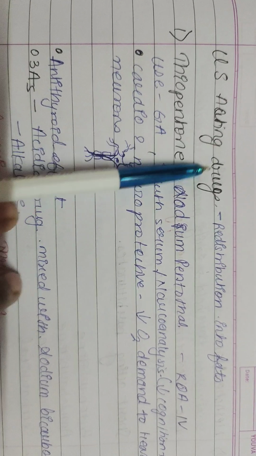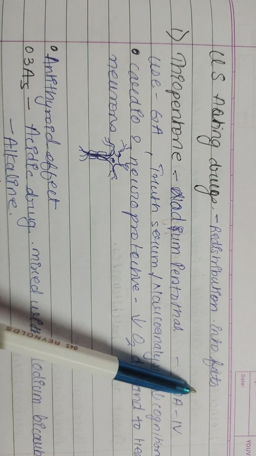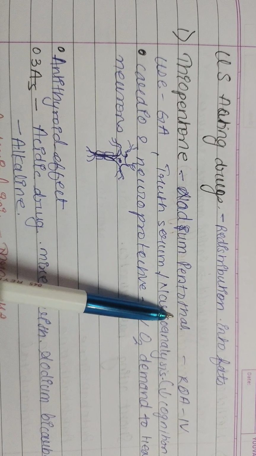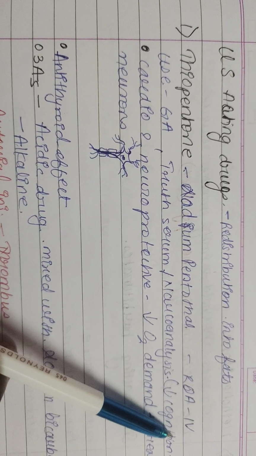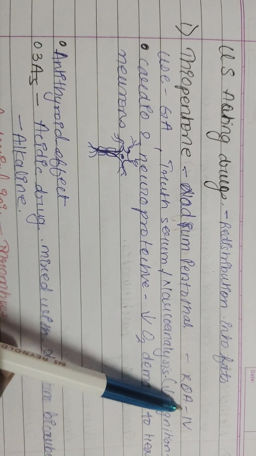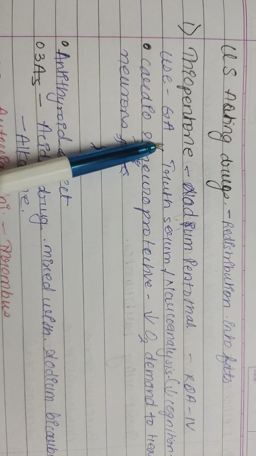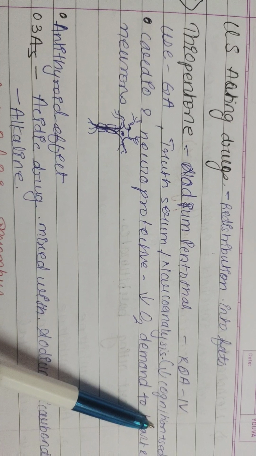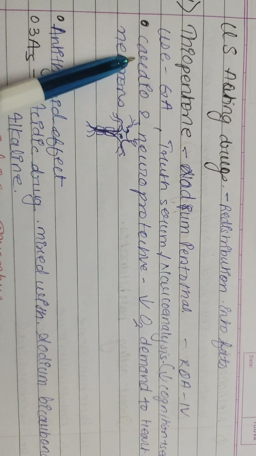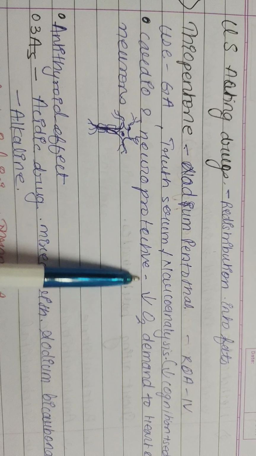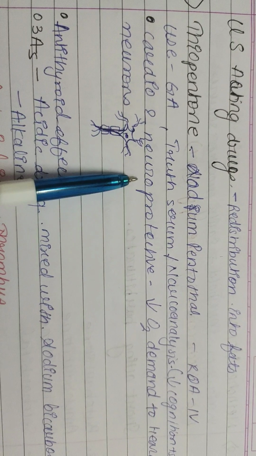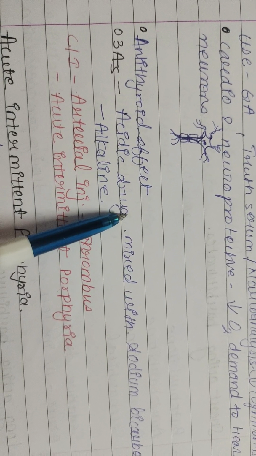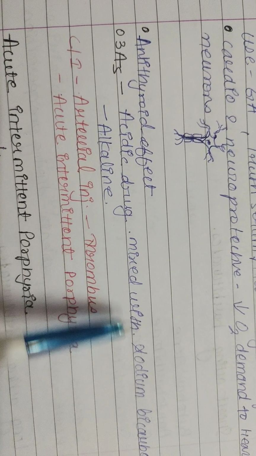The ultra short acting drugs are redistributed into fats, so they are ultra short acting. These include thiopentone, also known as sodium pentothal, whose route of administration is intravenous. It is used as a general anesthetic, and also as a truth serum or for narcoanalysis, because it decreases cognition and causes sedation. It is cardioprotective and neuroprotective because it decreases the oxygen demand of the heart and neurons. It has anti-thyroid effects, and it has 3 A's: it is an acidic drug, mixed with sodium bicarbonate, and alkaline.